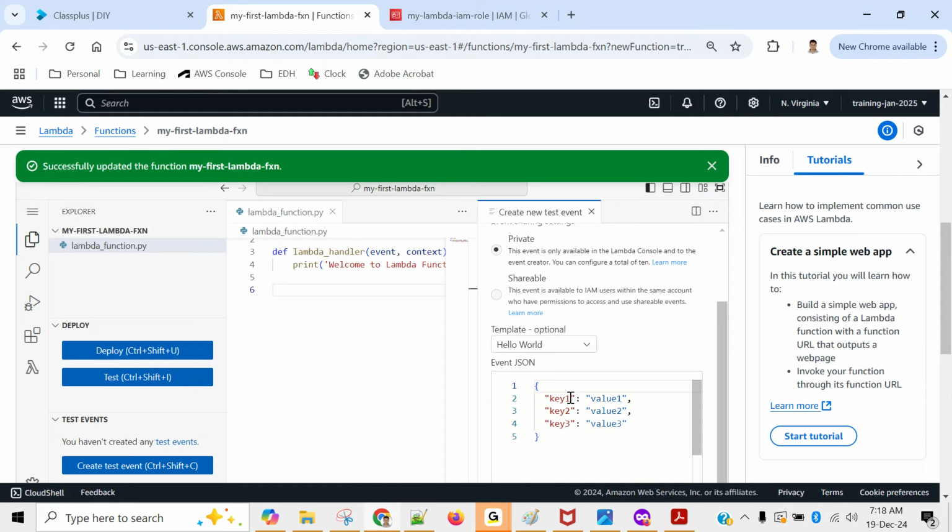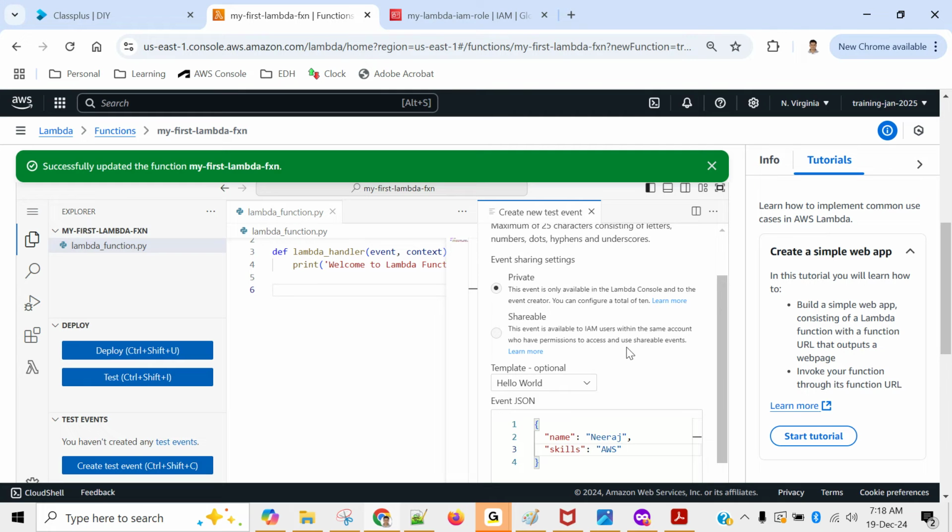Let's make it more meaningful. I would say name. Name is the key, and value is Nirish. The next one I would say skills, and I would say AWS, and I can remove the third key-value pair. Okay. We are just making it simple.